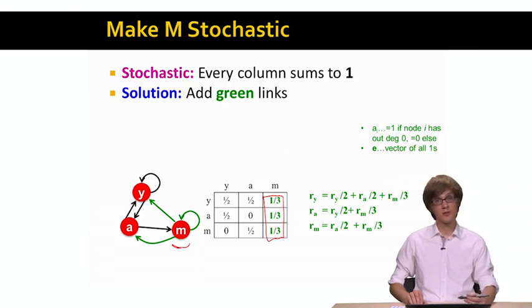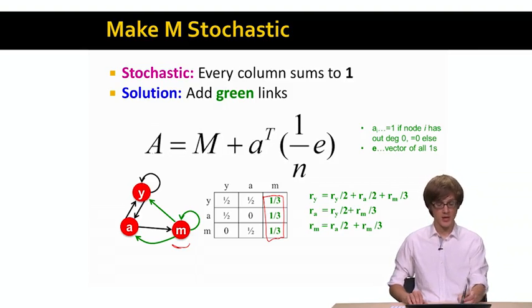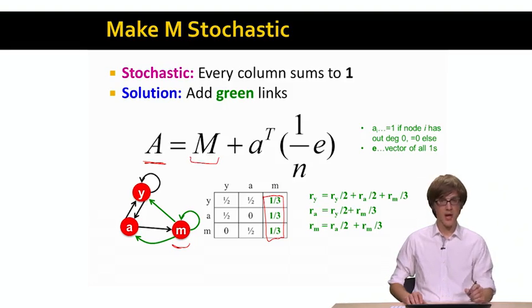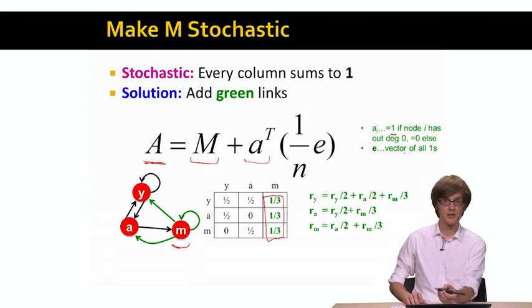The way we can think about this in terms of equations is that we define a new matrix A, where we take our previous matrix M, and I introduce two pieces of notation here. First, I have this vector a, where the ith component of vector a equals 1 if node i has out degree 0, if node i is a dead end, and otherwise it has value 0.